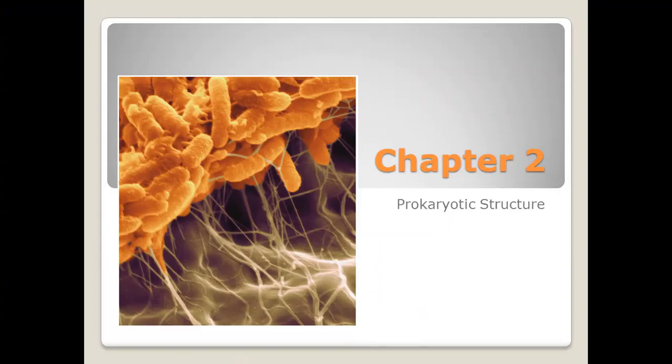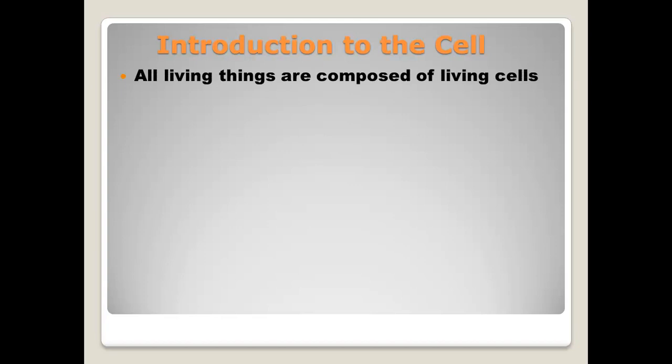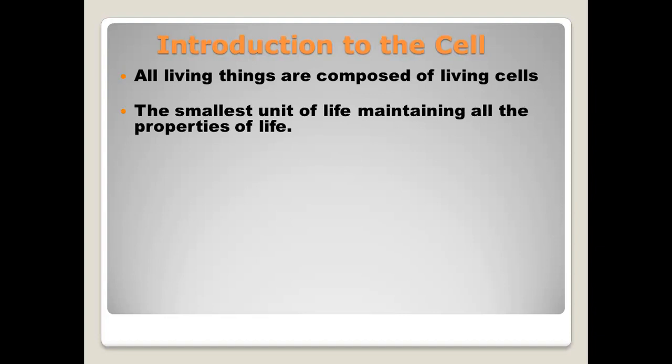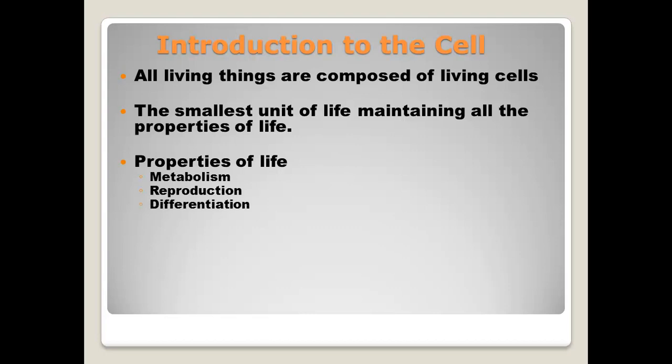Chapter 2, Prokaryotic Structure. All living things are composed of living cells. Cells are the smallest units that perform all vital physiological functions and maintain the properties of life. The properties of life are metabolism, reproduction, differentiation, and evolution.